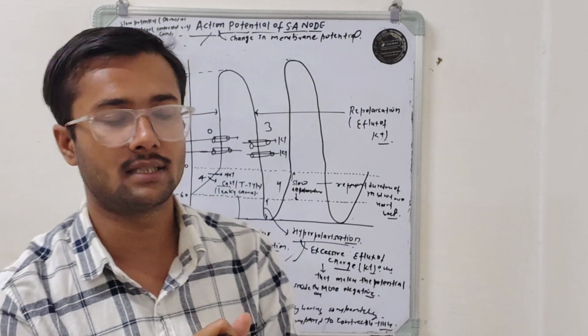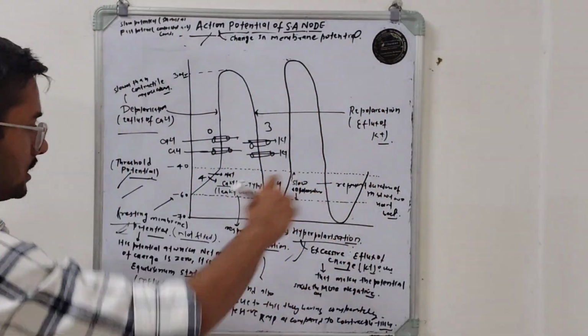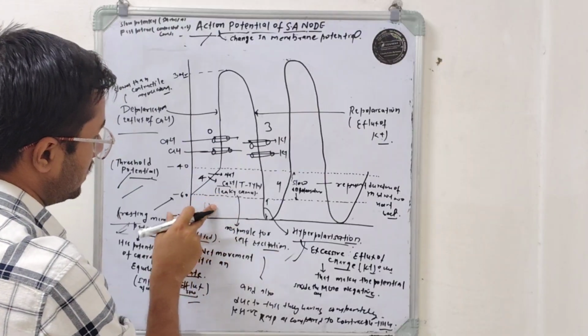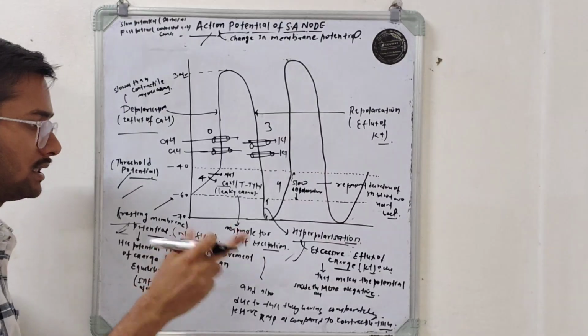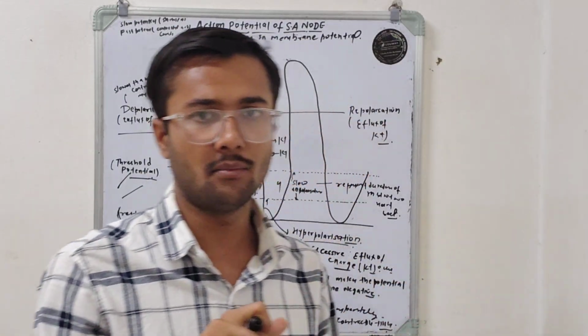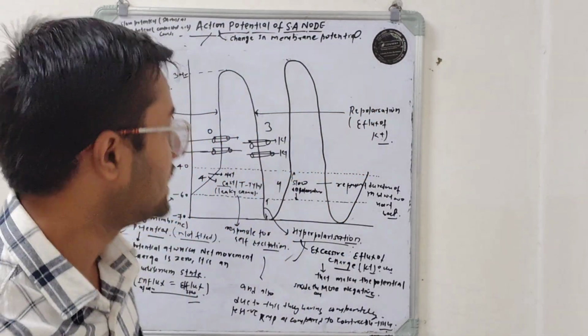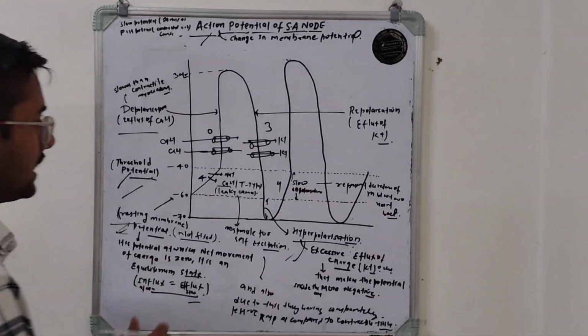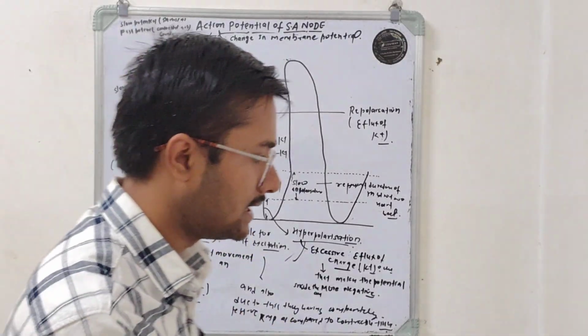But in the case of SA nodal tissue, even at the resting stage, its membrane is permeable to calcium ions and sodium ions.